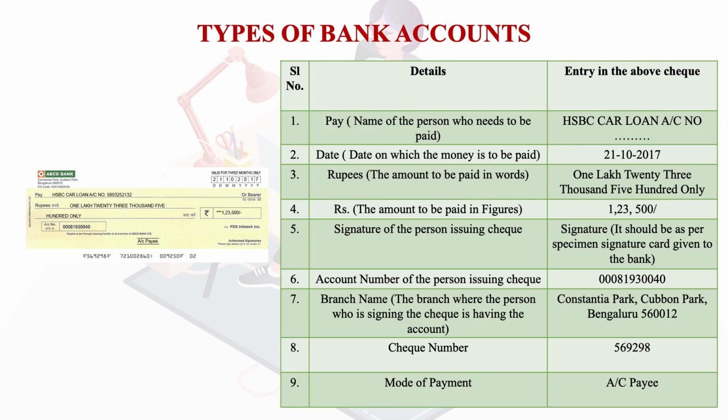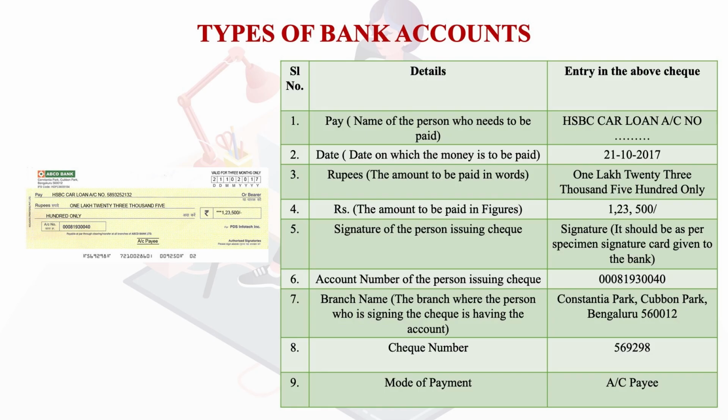Then the next is rupees. Rupees is given both in words as well as in figures. If you see the check, it is given in rupees 1,23,500 only. In words it is given like this, and in numericals it is also given in figures 1,23,500. Then the account number is also mentioned, 00081930040.